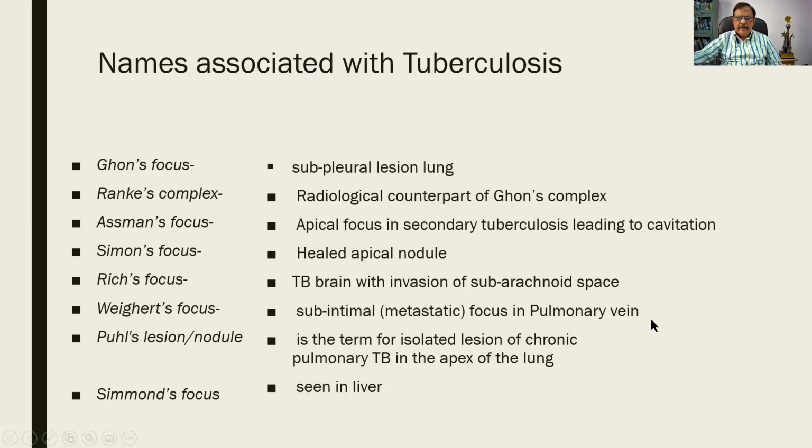When there is going to be a vascular invasion, this can happen. Puhl's focus is seen in chronic pulmonary tuberculosis, again in the apex of the lung. And Simmond's focus is seen in the liver. Simon's focus is seen in the lung. So differentiate. These are the various names you people can see for the sake of interest.